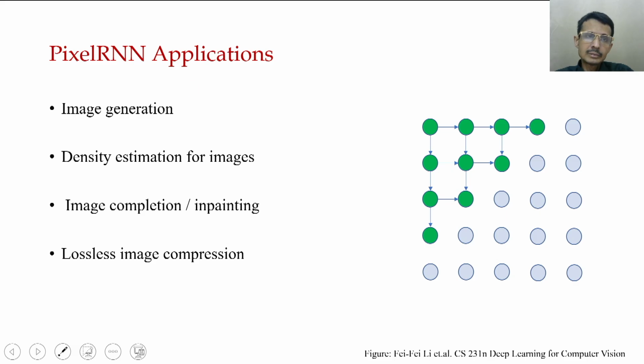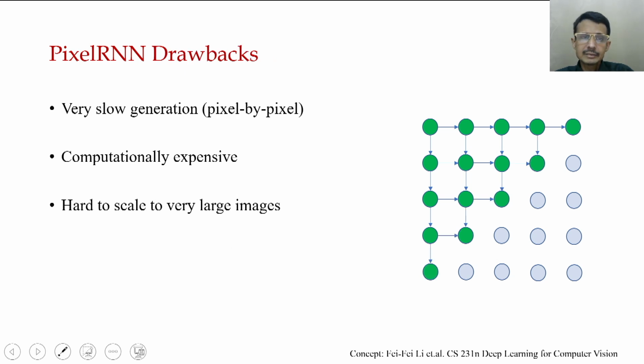So then for Pixel RNNs, what are the applications? Definitely one is image generation, density estimation for images, image completion or inpainting. If there is some problem in an image and some repair is required, inpainting can be done. Also lossless image completion.